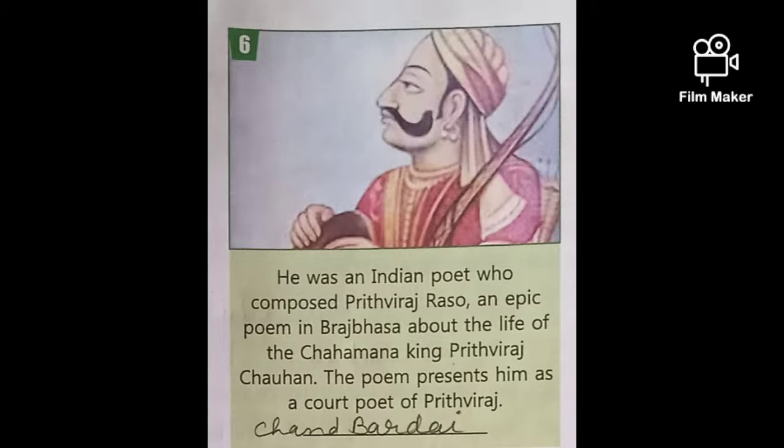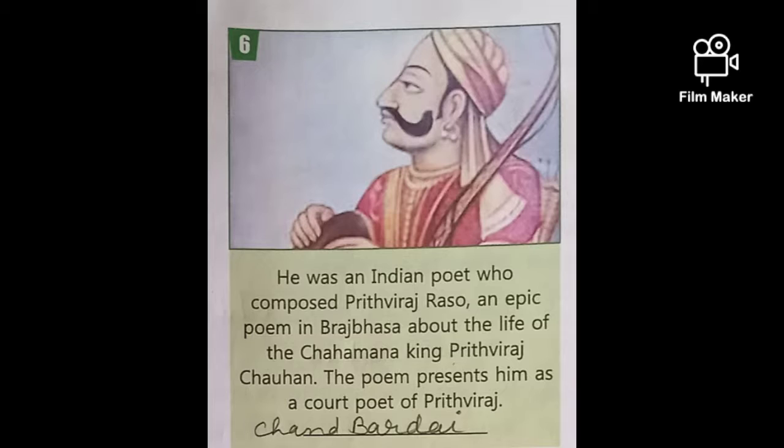He was an Indian poet who composed Prithviraj Raso, this is the famous book, an epic poem in Braj Bhasha. He had written this about the life of the Chahmana king Prithviraj Chauhan.